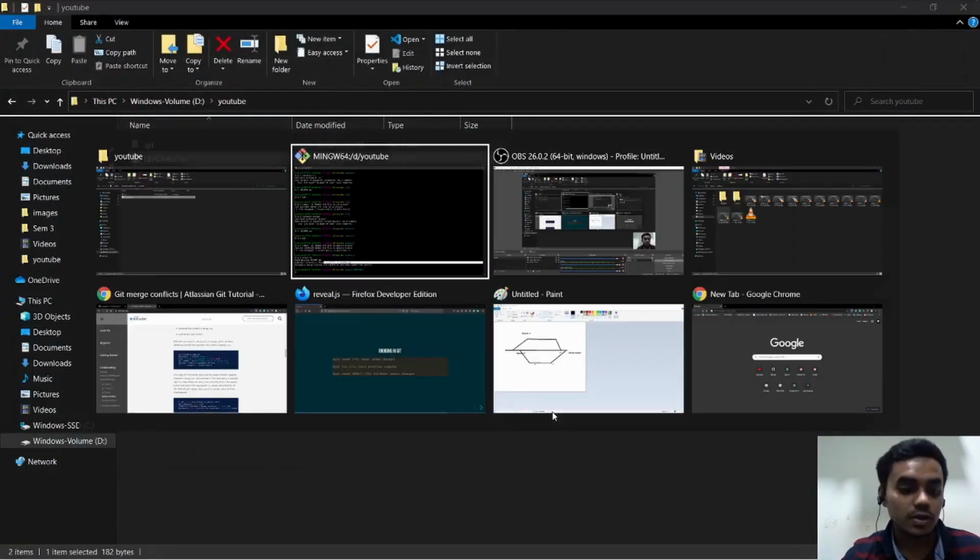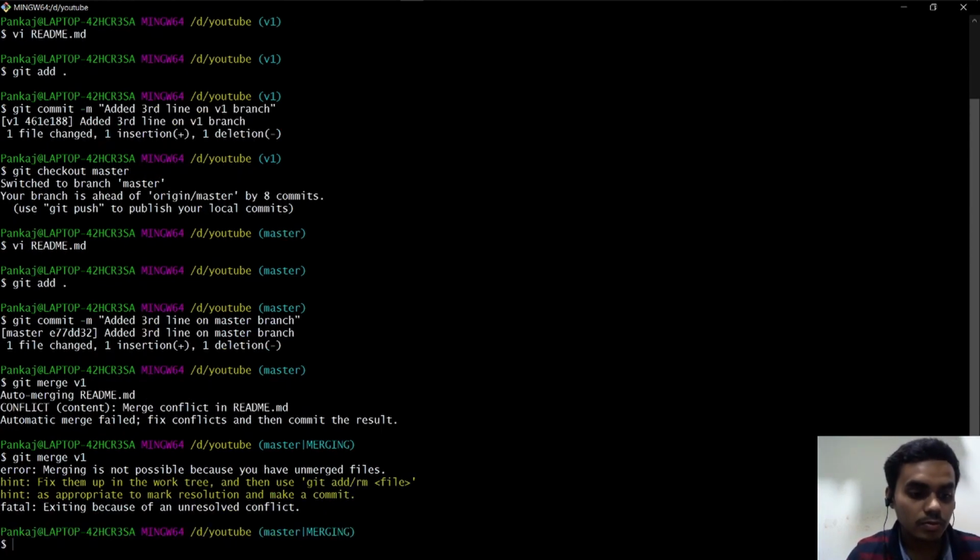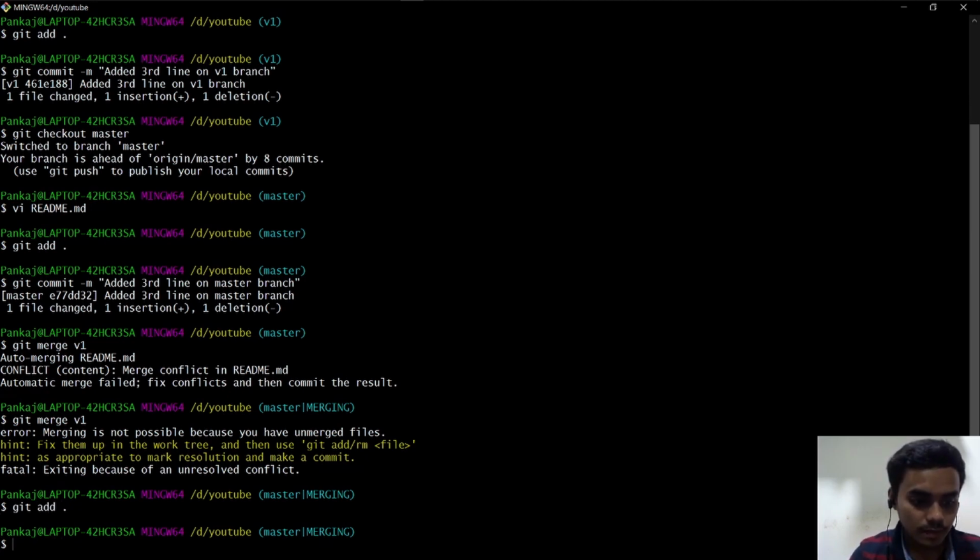Now saved it, and now if I run git merge v1, it would be merged. Merging is not possible because you have an unmerged file. Okay. So again, since I made the changes, I need to add and git commit -m.